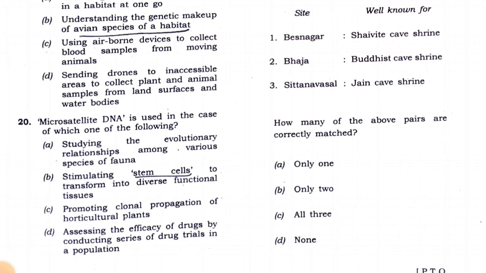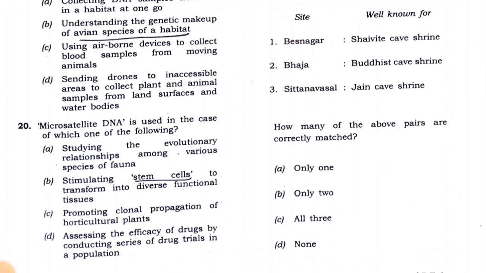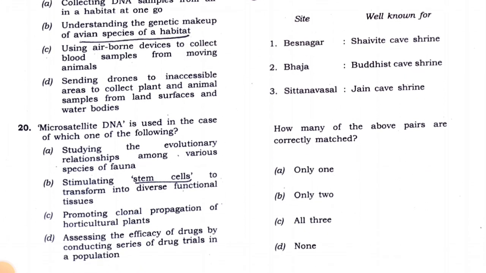So, the options are three locations, and three things they are well known for. We know that Sita Navasal is known for Jain cave shrines, and Base Nagar is known for Shaivite cave shrines. So I think the second option is not correct. Buddhist cave shrines in Bhaja, we have never studied that. So I think the option will be 22B, only 2.